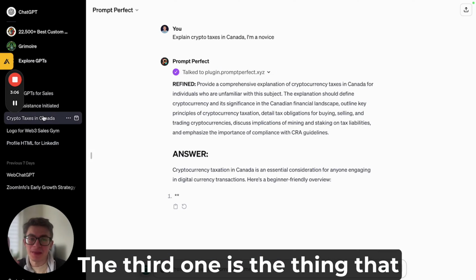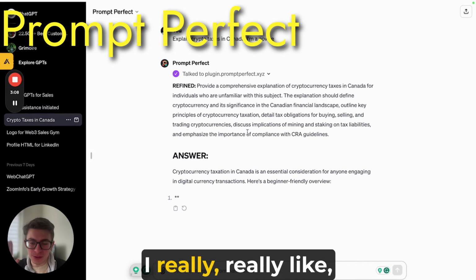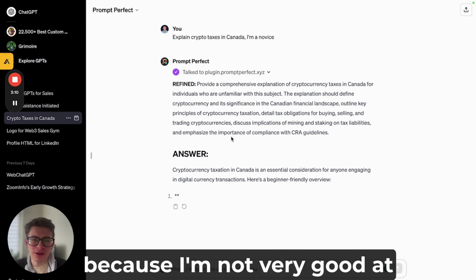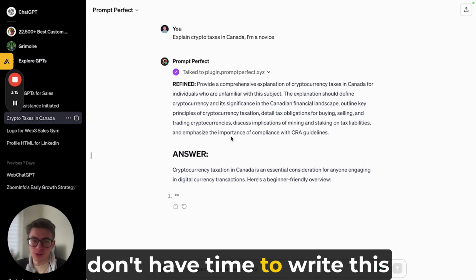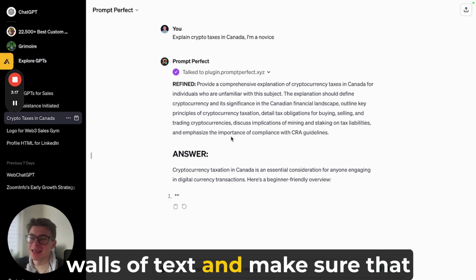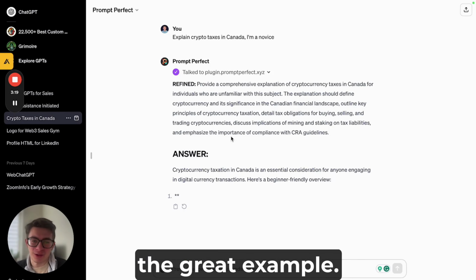The third one is the thing that I really, really like, because I'm not very good at creating these sorts of prompts, because I'm a bit lazy and I don't have time to write these walls of text and make sure that ChatGPT is giving me a great example.